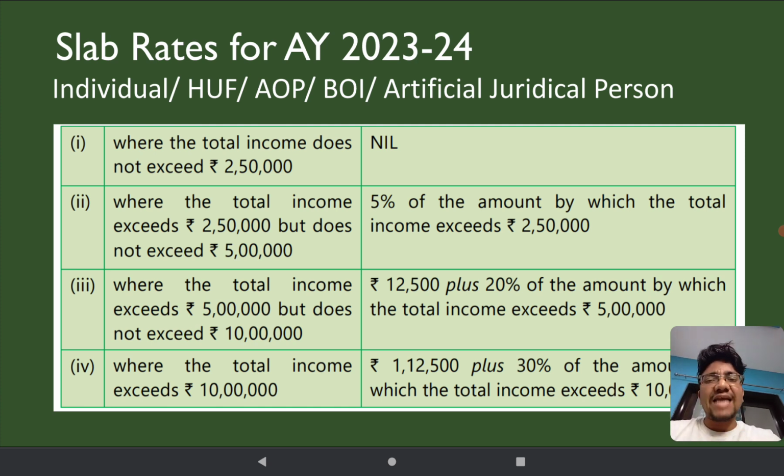So slab rates for assessment year 2023-24, like the upcoming assessment year, these are the slab rates as per the old regime. So now what are these slab rates? Up to 2,50,000 there is no tax. From 2,51,000 to 5 lakh, the tax rate is 5%. From 5 lakhs to 10 lakhs, the income tax rate is 20%. And beyond 10 lakhs, the tax rate is 30%.